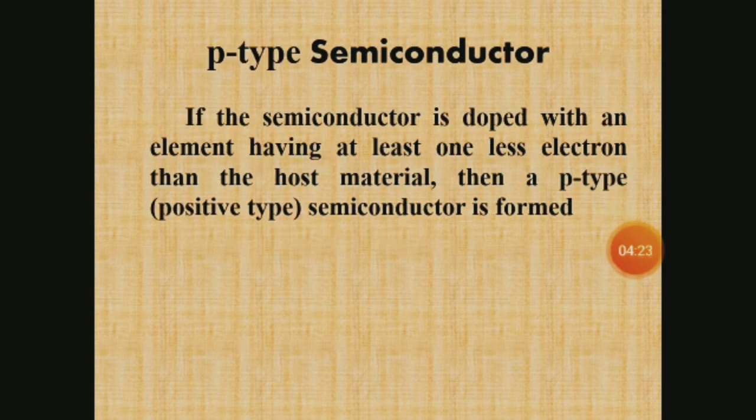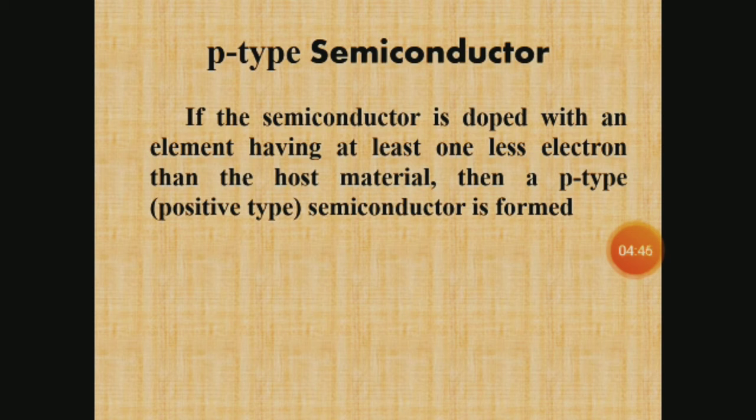The first one is the p-type semiconductor. In p-type semiconductor, if the semiconductor is doped with an element having at least one less electron than the host material, then a p-type or positive type semiconductor is formed.